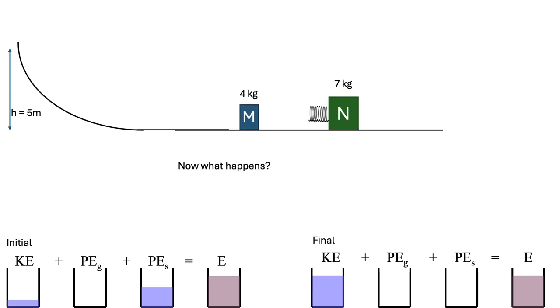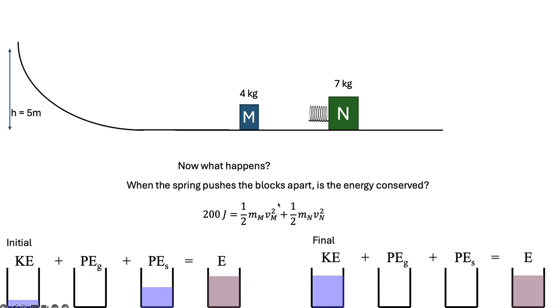So now what happens? When the spring pushes the blocks apart, is the energy conserved? Oh yes, so here it is. There's that 200 joules split between the two blocks. Okay, I know these masses, right? 4 and 7, but I don't know what these velocities are. And now I'm in trouble. I have 2 unknowns and 1 equation. I can't solve this right now.